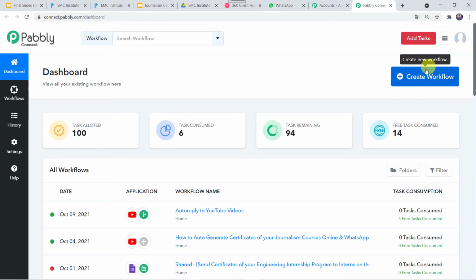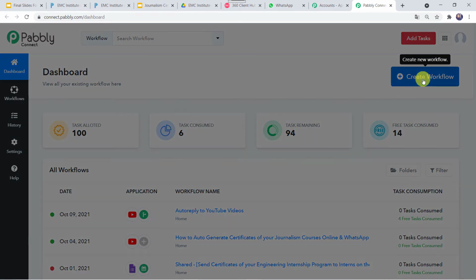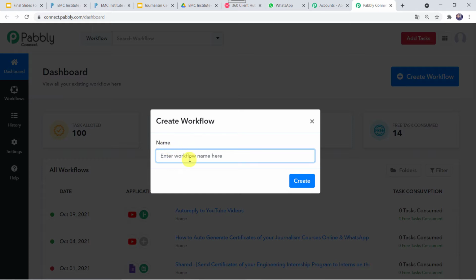Here we have to come to this plus sign and click on create workflow. Here we have to give the workflow name. So let us give the workflow name as Send Journalism Certificates on WhatsApp. So here you can give the workflow name as per your requirement. I am just giving it as Send Journalism Certificates on WhatsApp. And let's click on create.